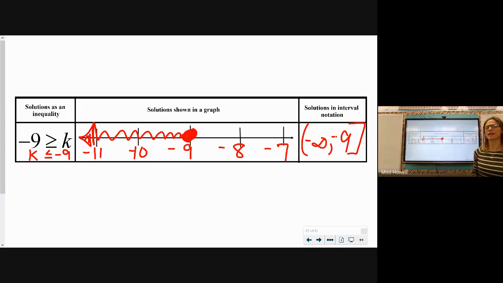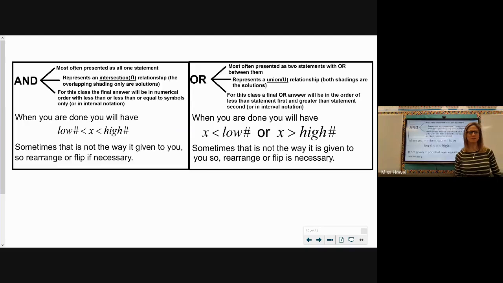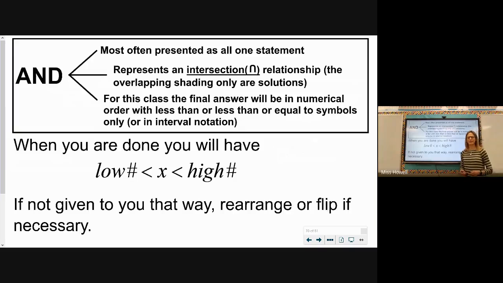All right, so our goal for today is, can we look at how to write an inequality statement, make a graph of a solution, and write our interval notation for what are called compound inequalities, or what are known as and or inequalities. So we're going to start with our ands. So our rule for an and compound inequality is that it represents what's called an intersection relationship. And an intersection relationship just means where do my solutions overlap with one another.